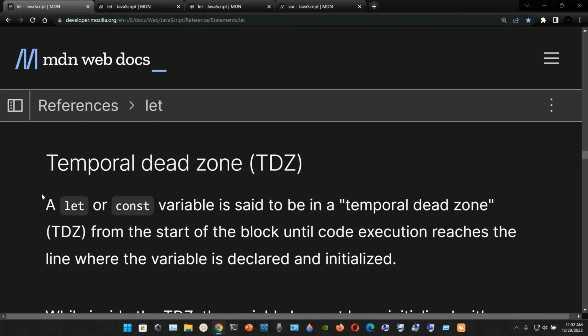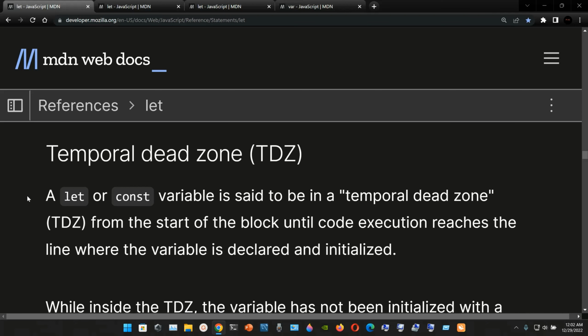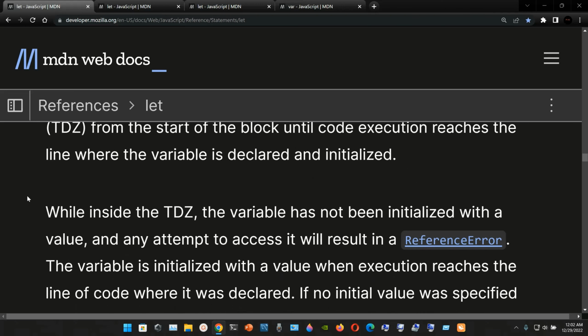Temporal dead zone (TDZ). A let or const variable is said to be in a temporal dead zone from the start of the block until code execution reaches the line where the variable is declared and initialized.